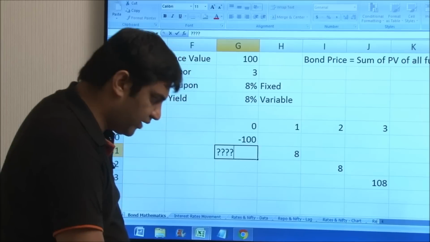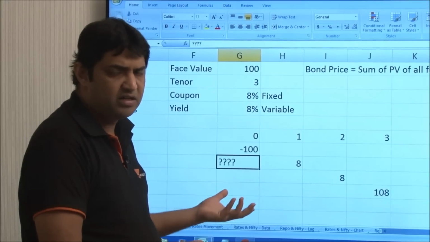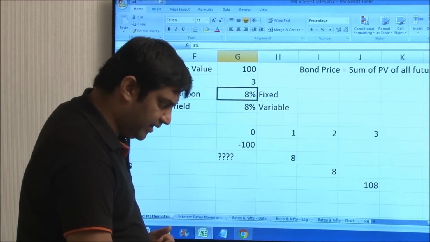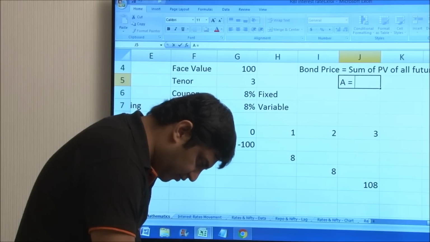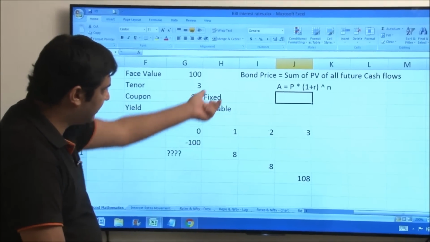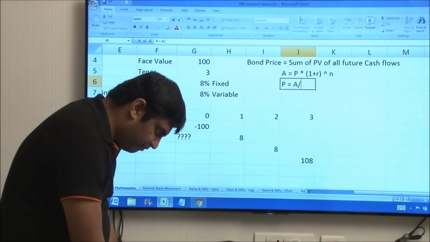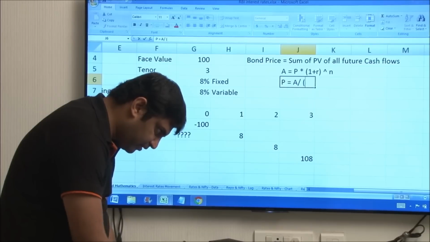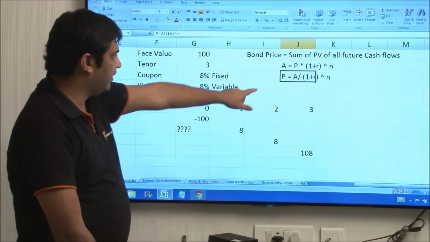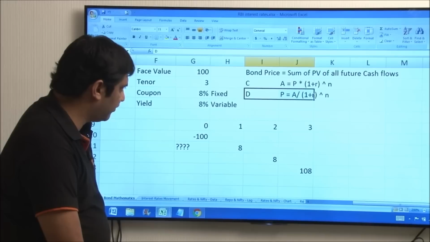So this is what we need to calculate. And here we can use either Excel functions, or we can use the discounting formula. Compounding is, let's do the mathematics: A is equal to P into (1 plus R) raised to the power N. In this case, because we have to calculate P, we will say P is equal to A divided by the whole bracket, (1 plus R) raised to the power N. So that's what we are doing. This is compounding, this is discounting. This is what is of use to us, discounting.